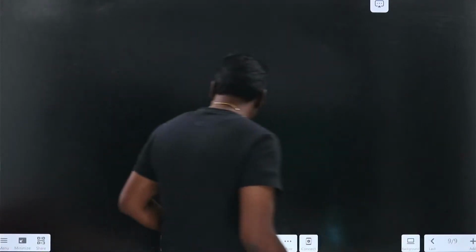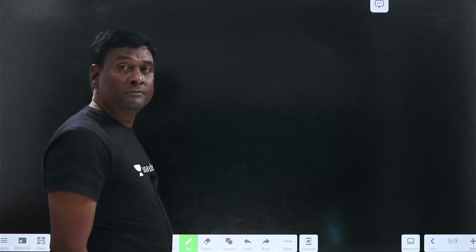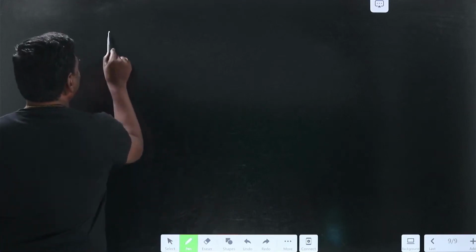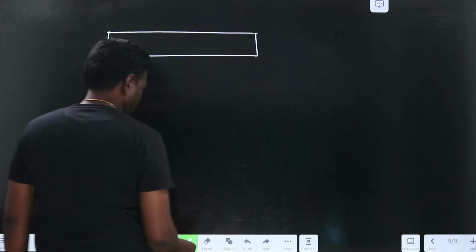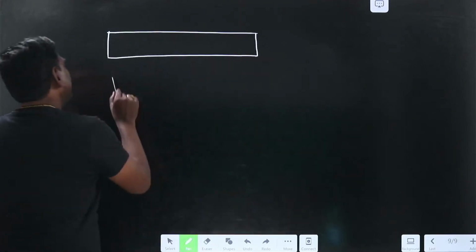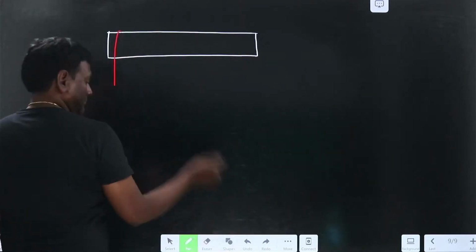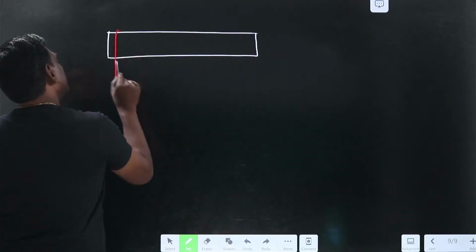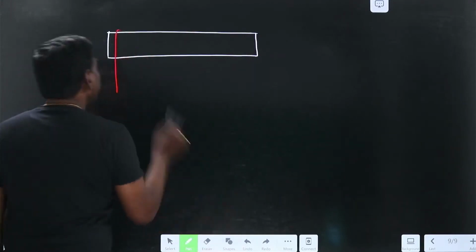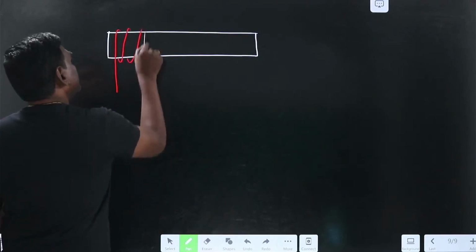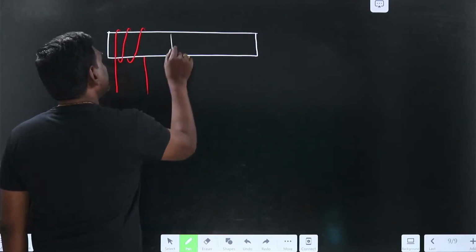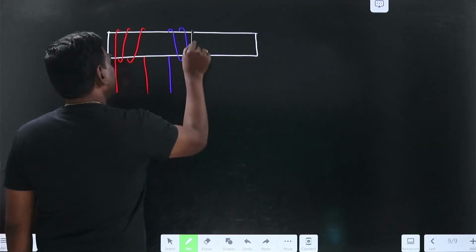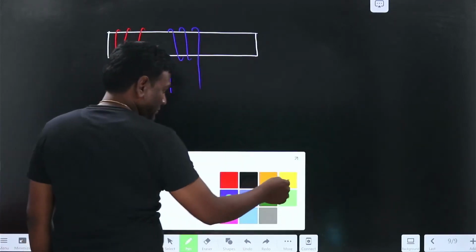Now let us see, if I consider 3 coils, what will happen? After this you are going to get the confidence. Let me have red, and after that blue, and after that yellow.